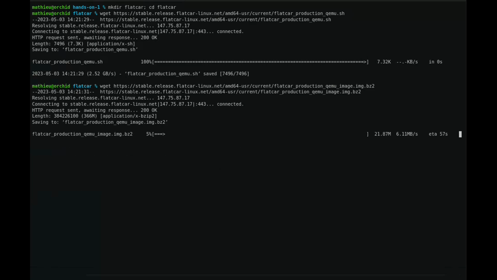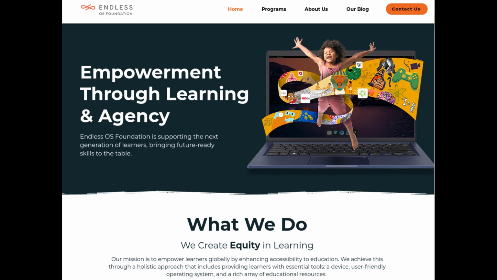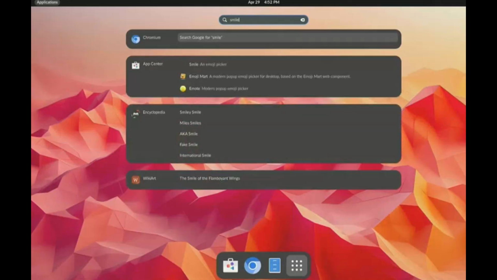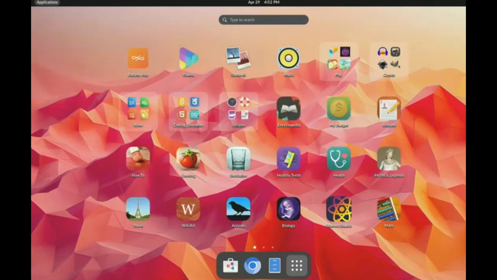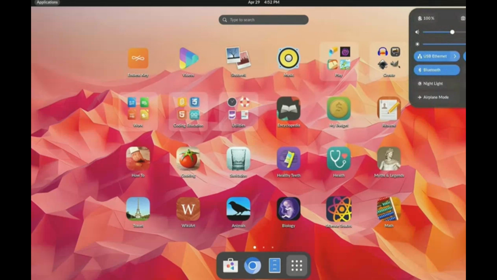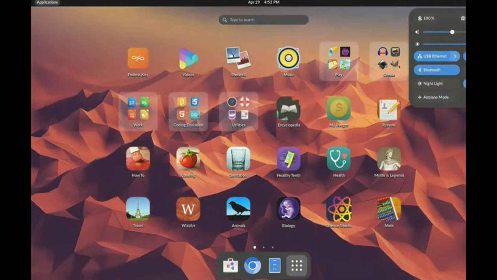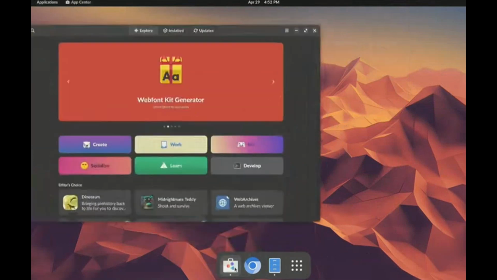Endless OS is primarily aimed at new Linux users and educational environments. It's an immutable distribution designed to be user-friendly and comes with a variety of pre-installed applications, allowing it to function even without an internet connection. The system is built to be stable and secure, with an interface similar to GNOME that is easy to navigate. Endless OS is particularly optimized for offline use, which makes it a great choice for educational settings or users in areas with limited internet access.